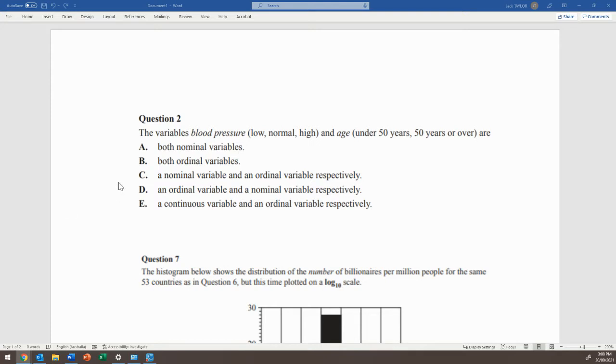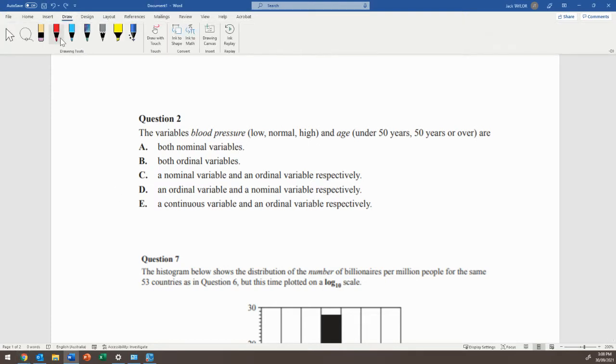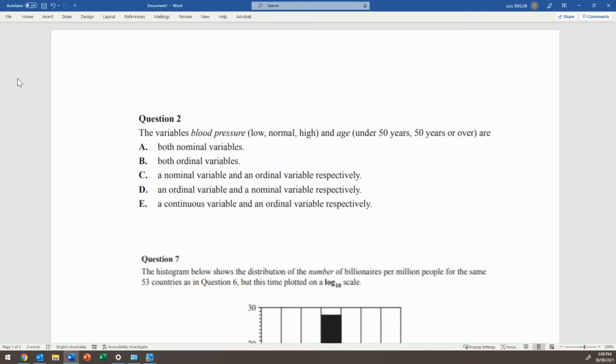It's quite easy to first recognize that the first variable here, blood pressure, is ordinal: low, normal, high. That's definitely ordinal. So remember, ordinal, as the name describes, basically has an order to it, increasing in value or increasing in something. A very common mistake here would be to say the next part is nominal. However, it is technically also ordinal. The reason for that is it increases, in this case, by age, but it's still a categorical variable.